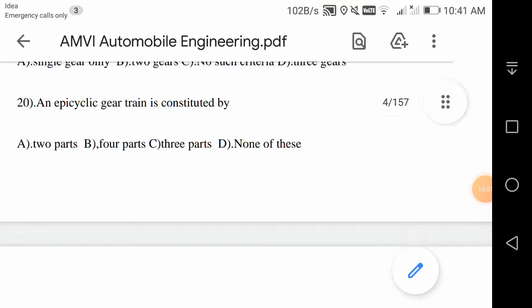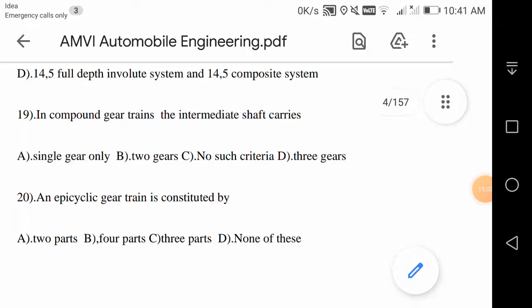Okay, boys. In this video, we have solved very good, important, crucial and confusing questions from the point of view of the AMVI, APPSC and TSPSC examinations. In another video, we are going to meet with some more good questions from your examination point of view for AMVI, TSPSC and APPSC.